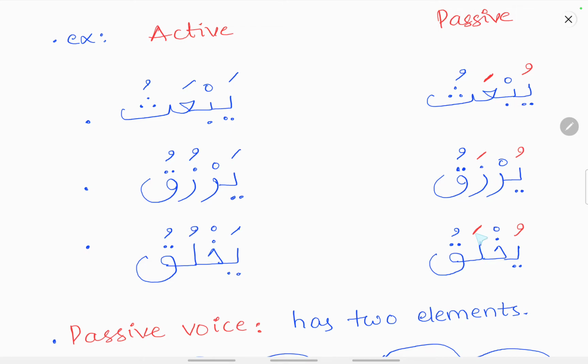In its passive form, it will receive a fatha, and the fe'lul mudari sign, that is the ya, will receive a dhamma. Okay. So it is the way in order to make fe'lul mudari majhul.